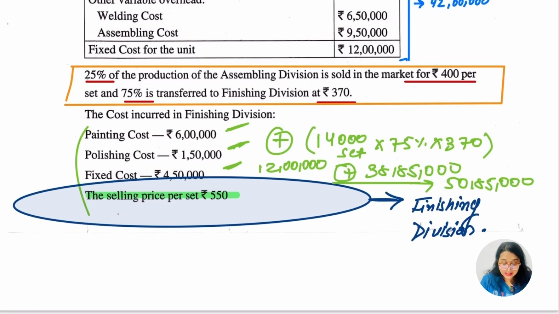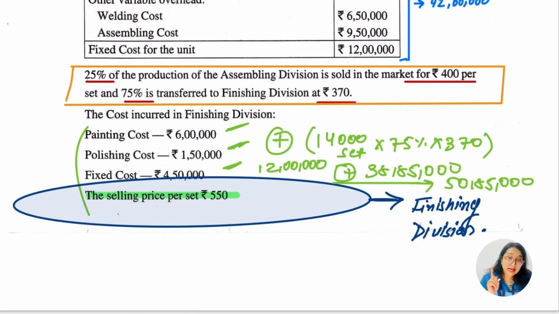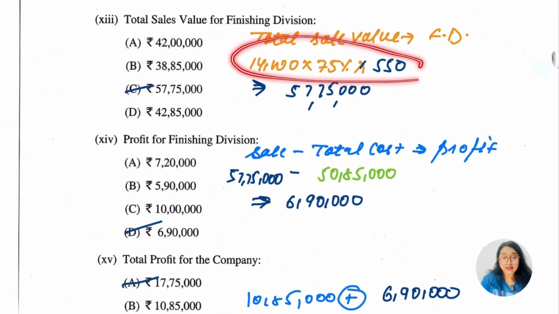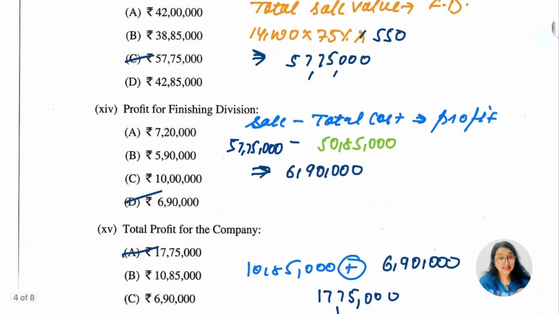14,000 was a set, 75% was transferred, and what was the selling price here? Post set is going to be 550. That is why I was highlighting this part and saying it twice, 550. The selling price to be taken for the finishing division is going to be 550 here. Did you understand this? Yes, very well. So we have 14,000 into 75% into 550, so we have 75,000. So this is going to be our answer for this part. C is going to be our answer.